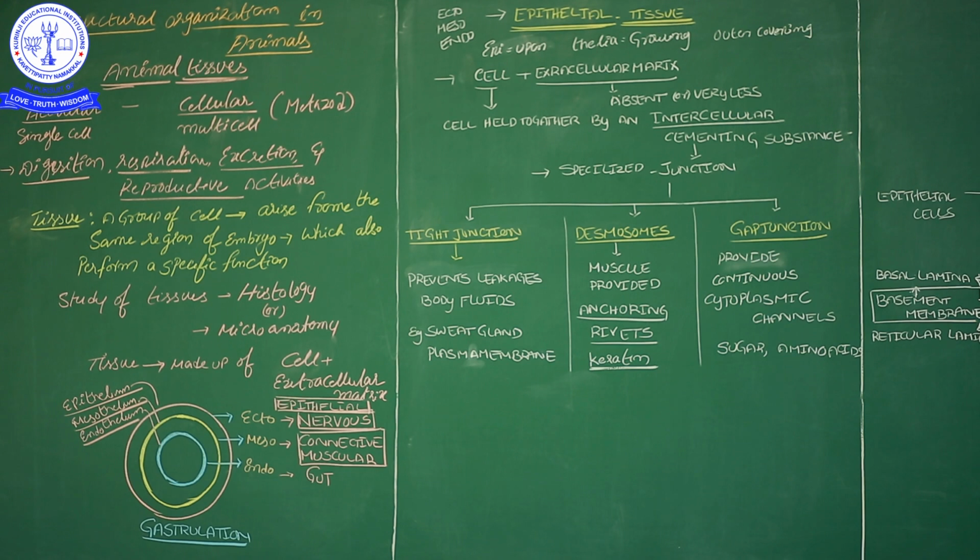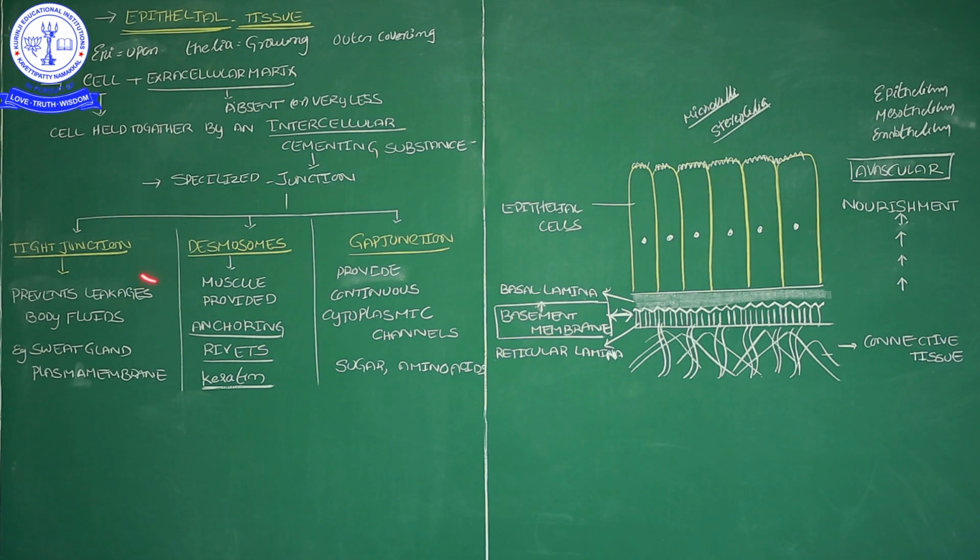Epithelial tissue characteristics. Dear students, in epithelial tissue, epi means upon, and thelium means growing or outer covering. This epithelial tissue forms from ectoderm, mesoderm, or endoderm. It is composed of cells and extracellular matrix; basically any tissue is made up of these two. Here the extracellular matrix is very less or absent, in most cases absent.